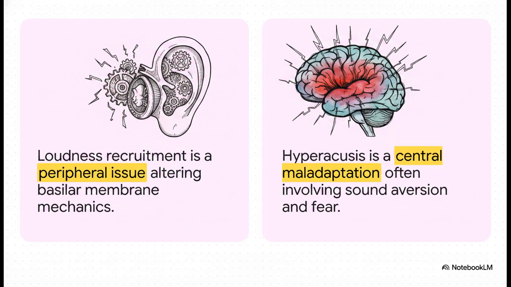Recruitment is a peripheral cochlear issue. When outer hair cells get damaged, low sounds aren't amplified, but loud sounds suddenly trigger this abnormally fast, massive growth in loudness perception. Hyperacusis, on the other hand, that's central. It's an extreme intolerance to regular everyday noise caused by a central or limbic maladaptation in the brain, bringing in fear and sound aversion. But how exactly does the brain tell the ear to make these central changes?